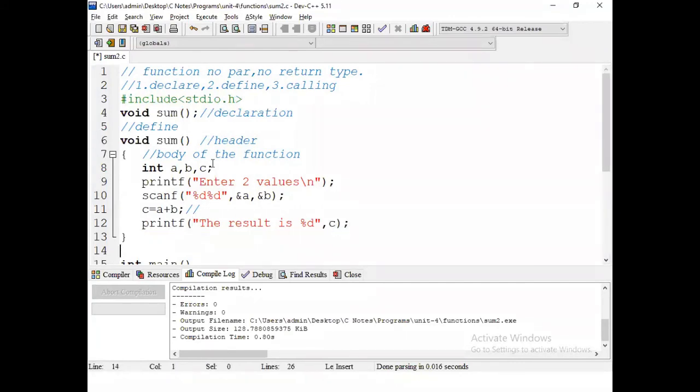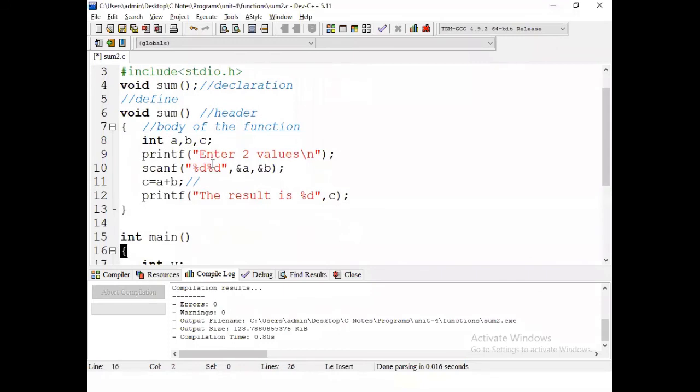In that way, you declare the local variables and give the executable instructions. Why? Because we are not receiving any parameters from the main of the program, and we are not going to give any return value. So within this function only you have to define all the things.